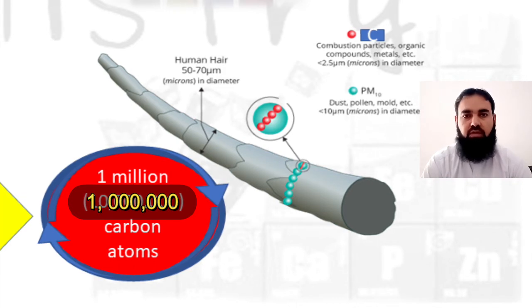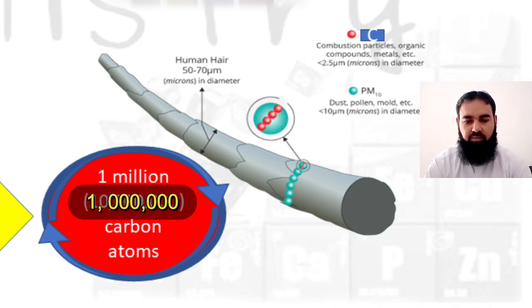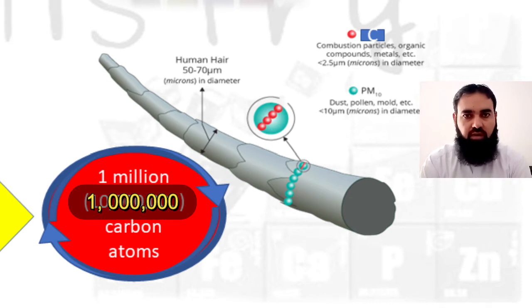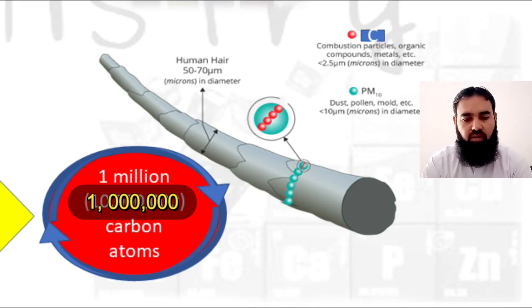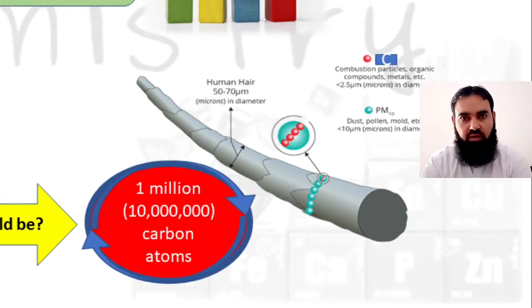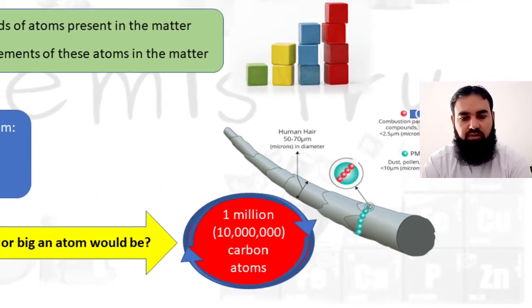You can make a layer of carbon atoms around a human hair, and it will accommodate 1 million carbon atoms. So now you can imagine that atoms are extremely small.